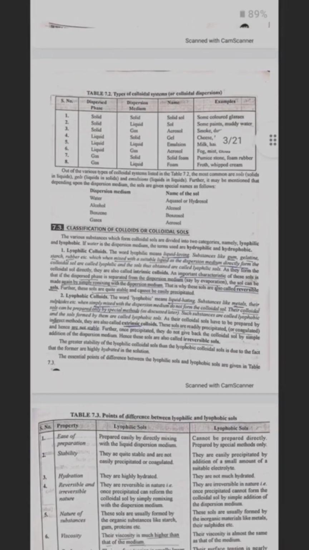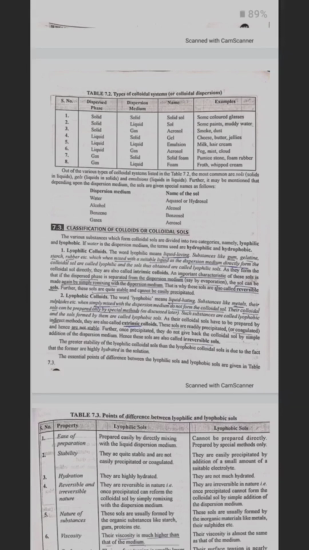Solid in solid form, solid sol, for example, some colored glasses. Solid in liquid form, sol, for example, some paints, muddy water. Solid in gas form, aerosol, for example, smoke, dust. Liquid in solid form, gel, for example, cheese, butter, jellies.